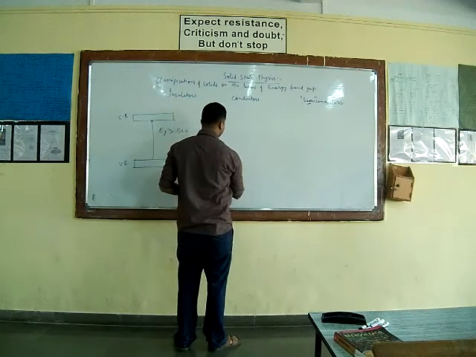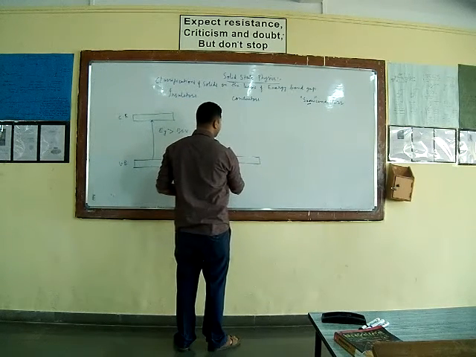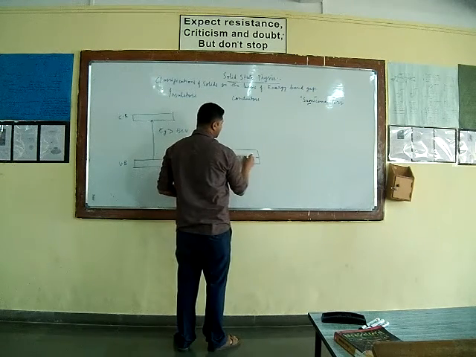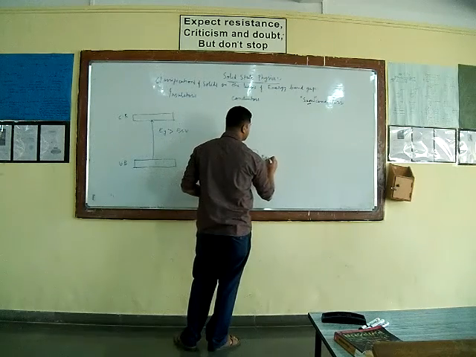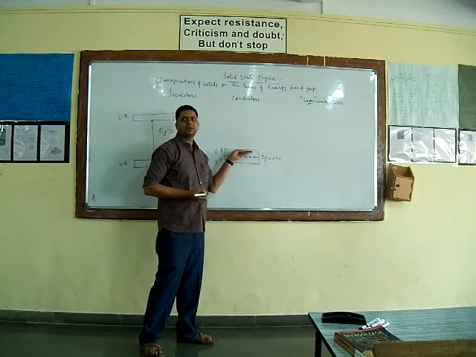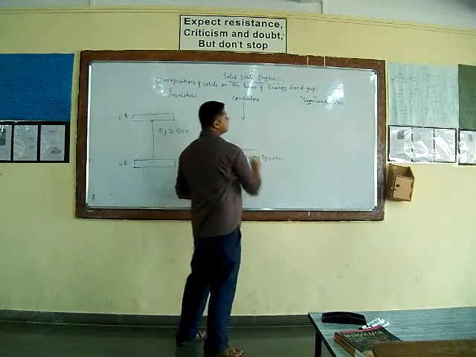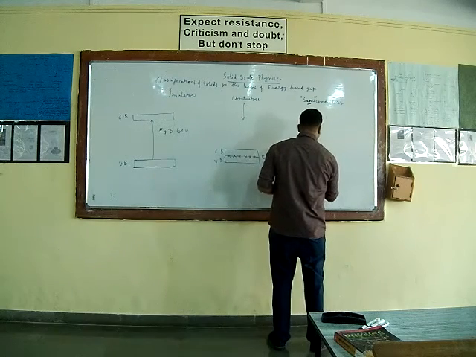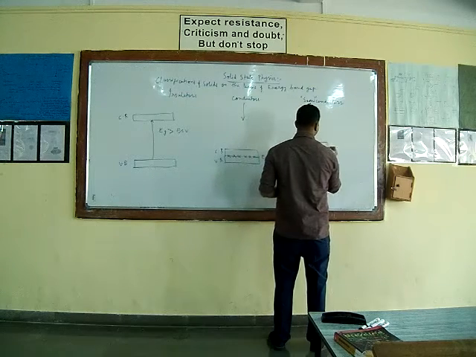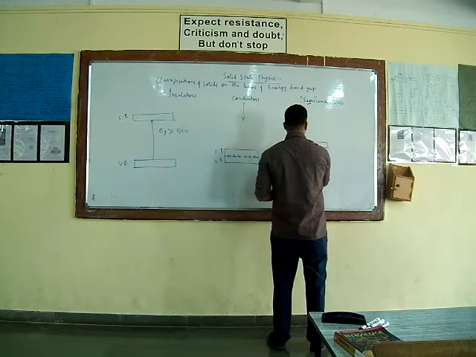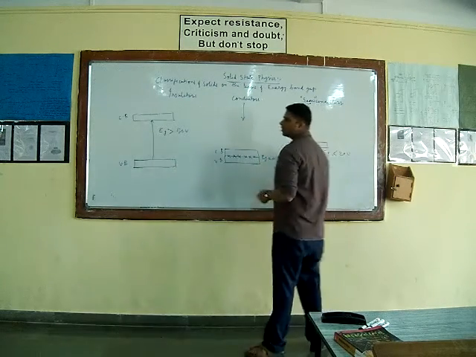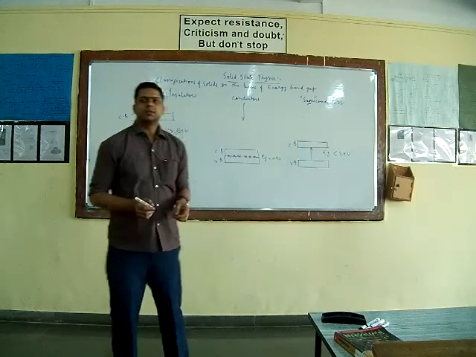While if there is overlapping of valence band and conduction band, so here I can show that the band gap energy Eg is equal to 0 electron volt, which means there is overlapping of valence band and conduction band, then such a material is classified as a conductor. And if there exists a small energy gap between valence band and conduction band, such that this energy gap Eg is less than 2 electron volt, then such materials are classified as semiconductors.